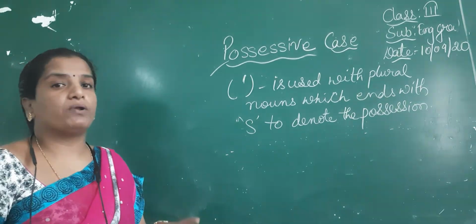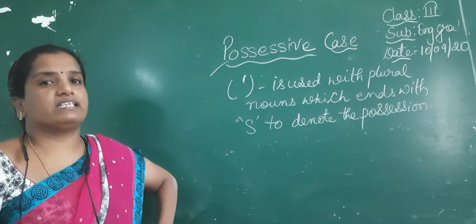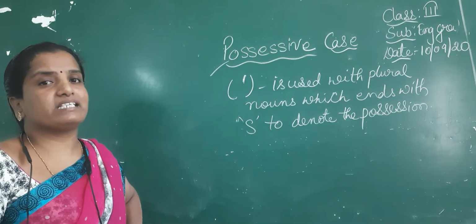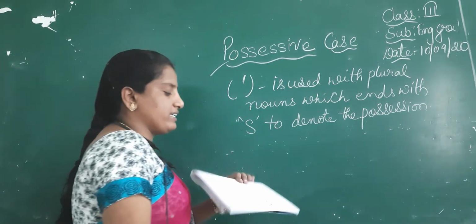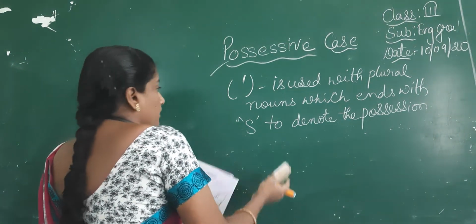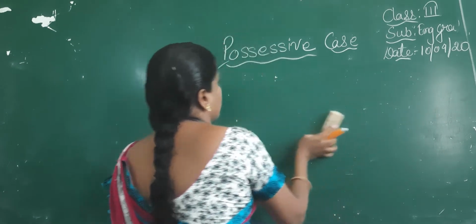Only used with the plurals, children, which end with S. Now let us see a few examples related to the possessive cases. After writing a few examples, children, you can easily understand.